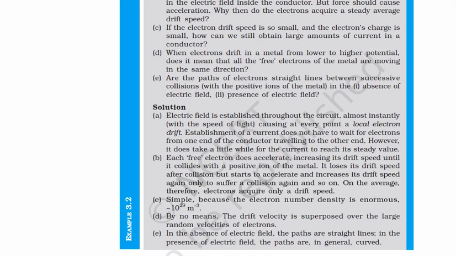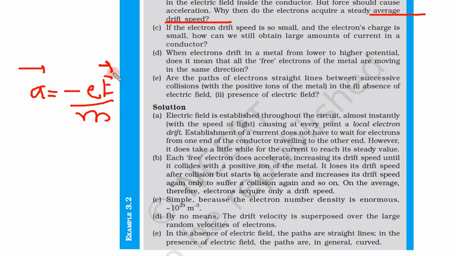Now the second question is: why is there a steady average drift speed when there is an acceleration due to the external electric field? There was an acceleration, minus eE by m. This was the acceleration. So still, after having acceleration, the drift speed is almost constant. So why? Each free electron does not keep accelerating.